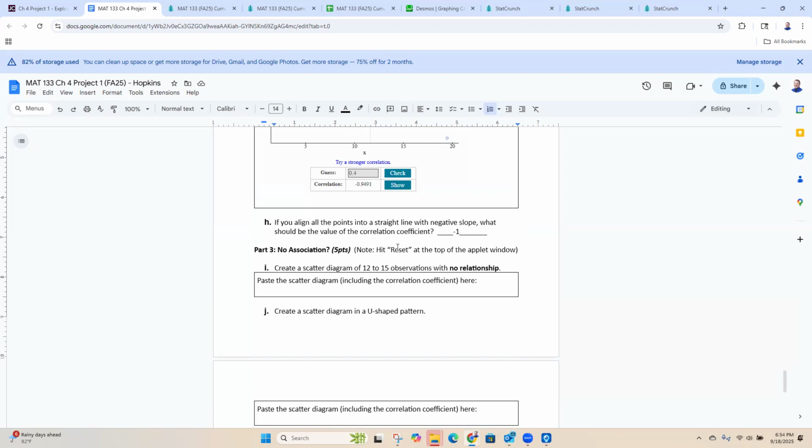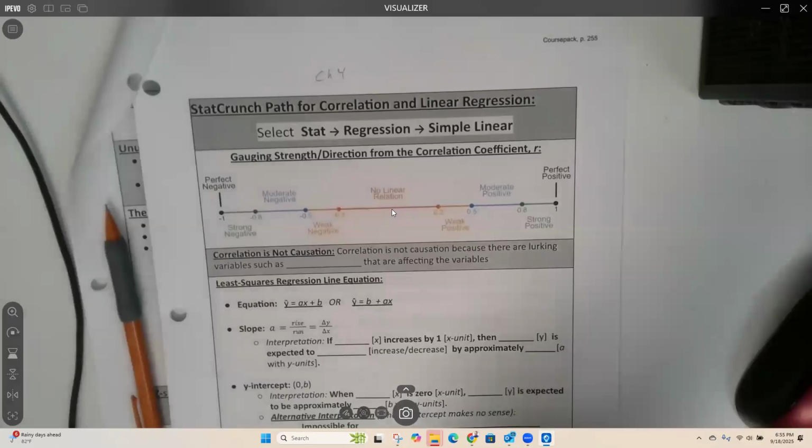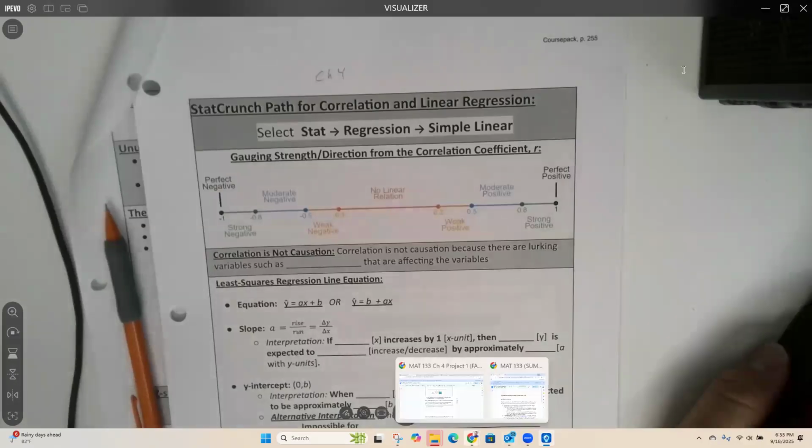Create a scatter diagram of 12 to 15 observations with no relationship. So let's hit reset again. No relationship would be no linear relationship right here, so between negative 0.3 and 0.3. So 0 is right there. We want to be as close to 0 as we can.